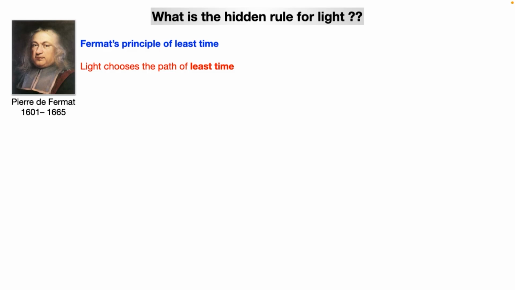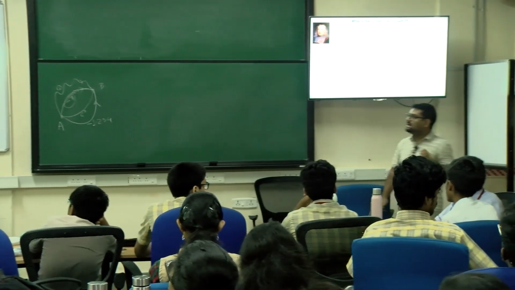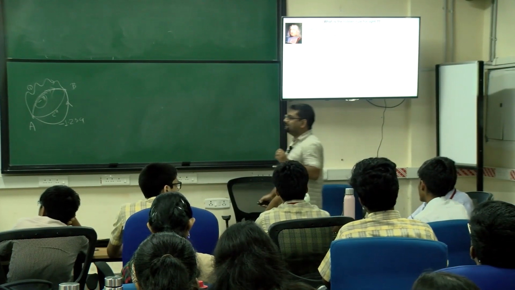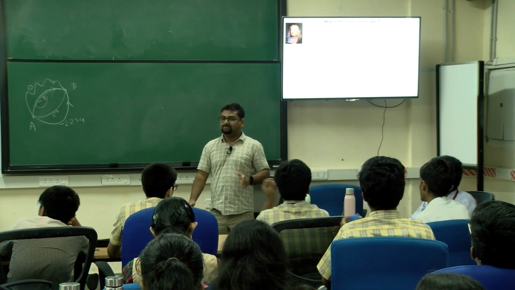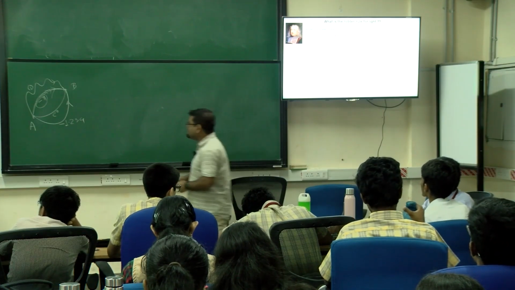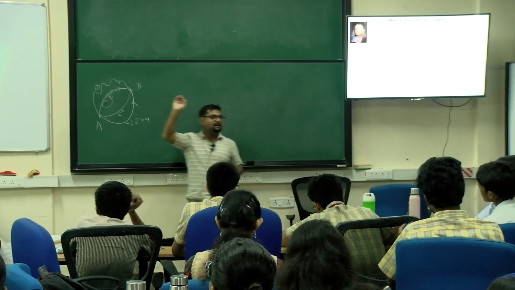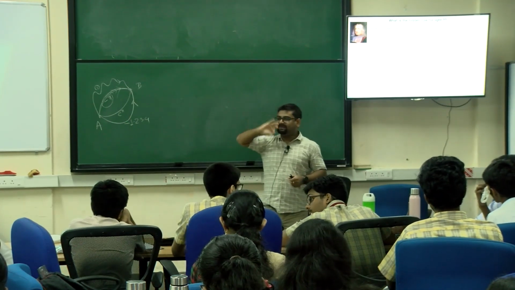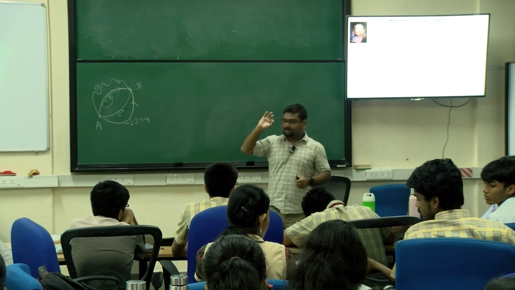The point is he was a mathematician, right? And he wanted to find this hidden rule for light. And what he discovered, which we know as Fermat's principle of least time, is that light always chooses the path that takes the least time, not the least distance. So time is the key point here. Actually, for light, all this number is basically the time taken by a given path. That's it. So that was his principle.